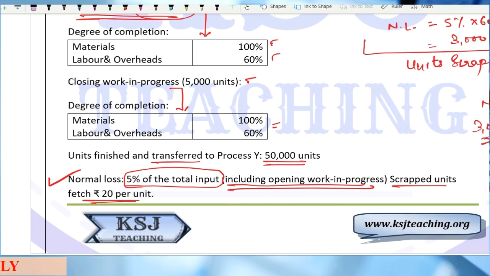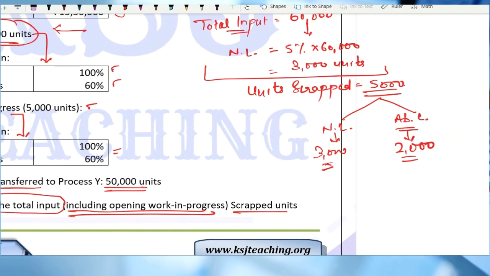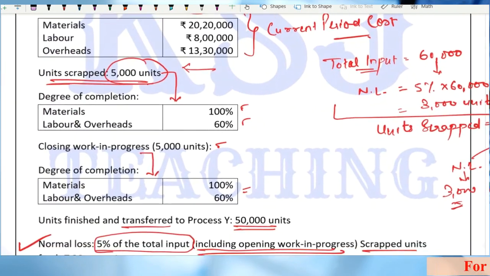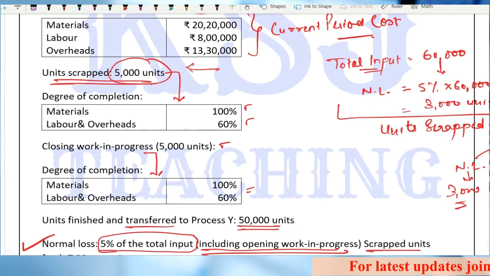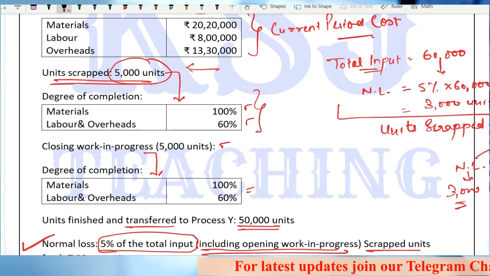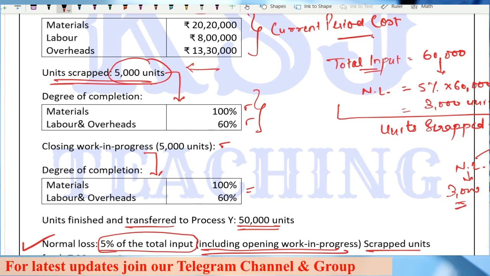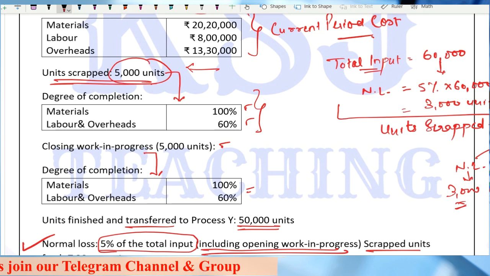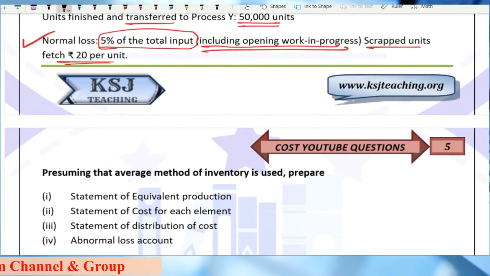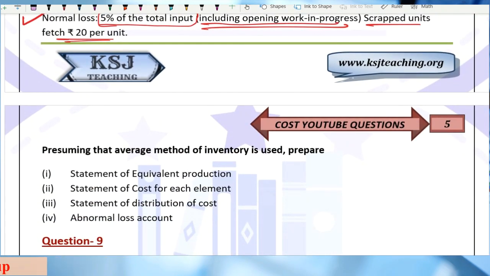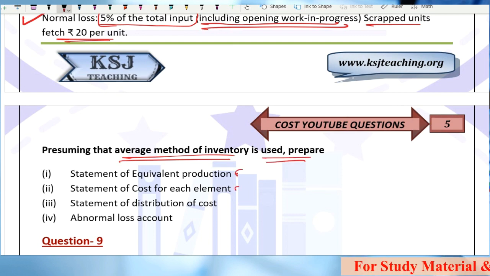Whether it is a normal loss, 3,000 is normal loss out of it and 2,000 is the abnormal loss. But one thing I told you, that because degree of completion is given, that means there will be some element of abnormal loss in it. There will definitely be some element of abnormal loss in it. Okay. So he says, presuming the average method of inventory is used, prepare statement of equivalent production cost, distribution and abnormal loss account.